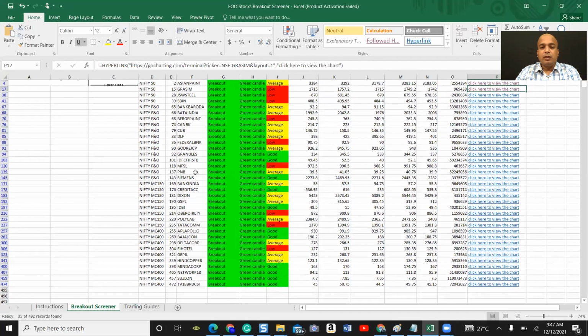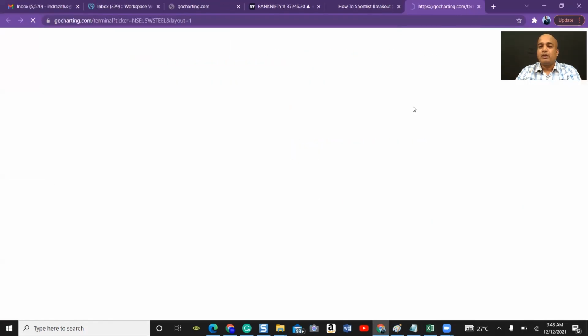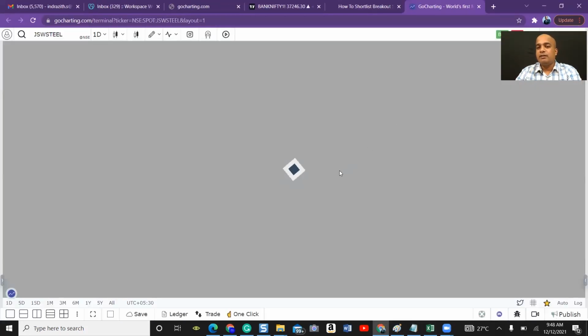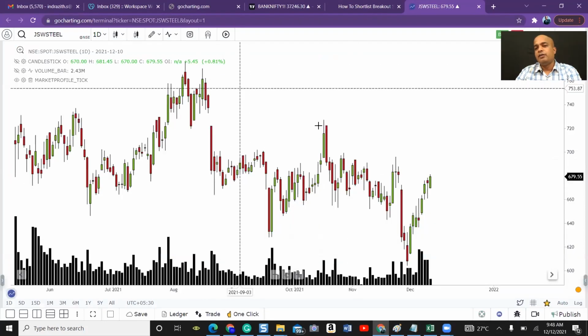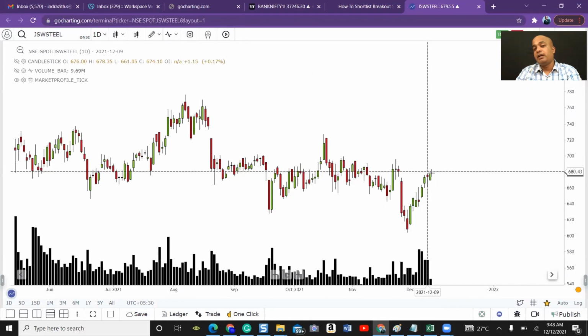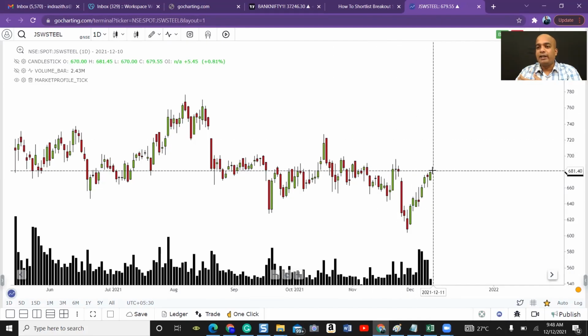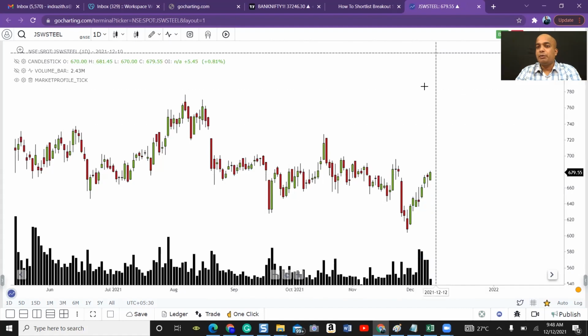For example, there are so many, right? JSW Steel, SBIN. If you click on any one of the stocks, it will open up the chart. Then you can see whether it is a genuine breakout stock or not. Again, this is very close to breakout. See, it is ready for the breakout. So this can be considered to check the activity for tomorrow. For example, if the market opens here and shows open low or open test drive up, easily you can plan a long trade, right? So this is the advantage of this particular screener.